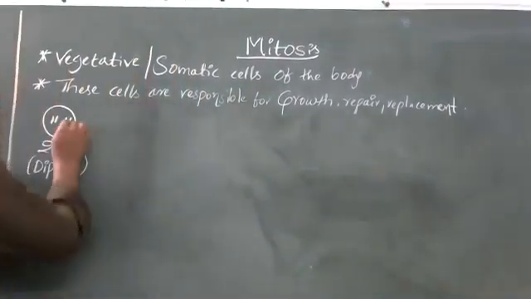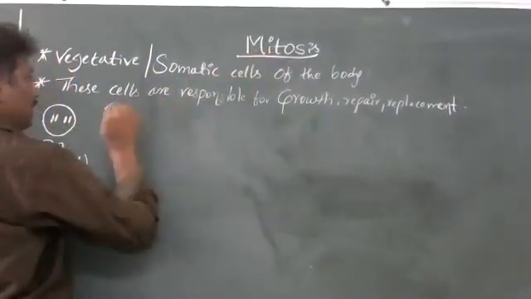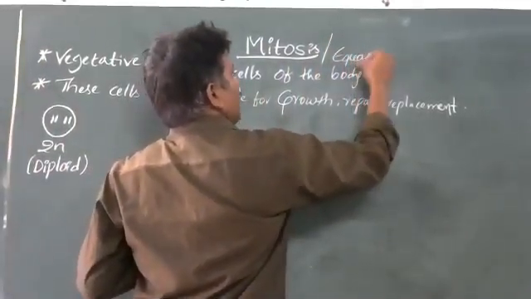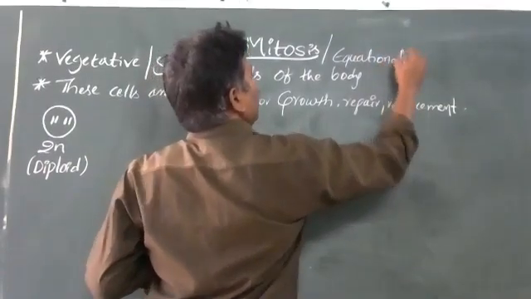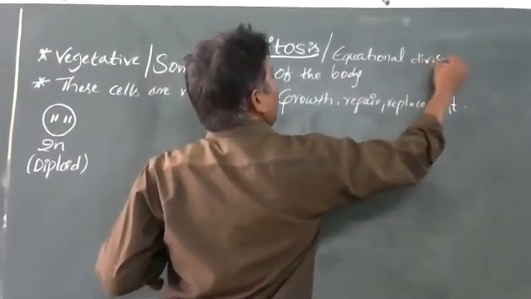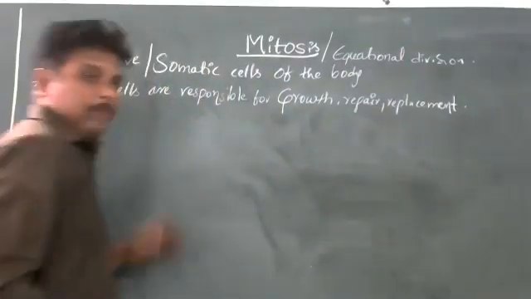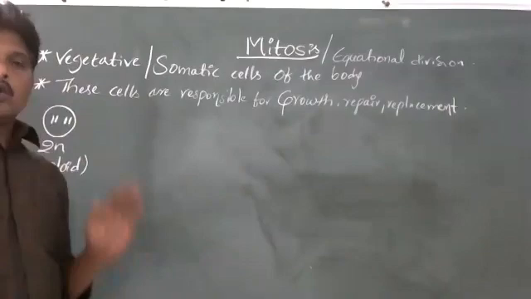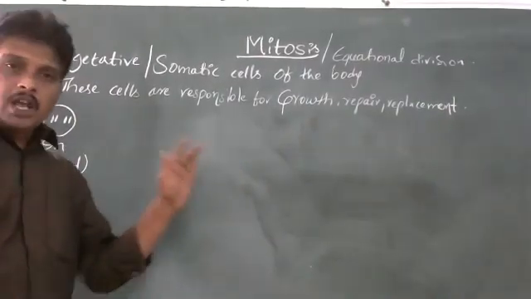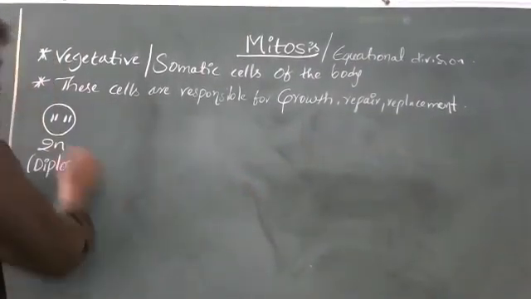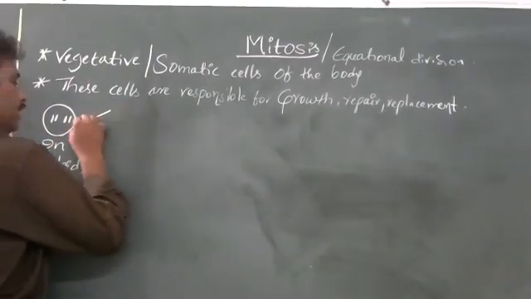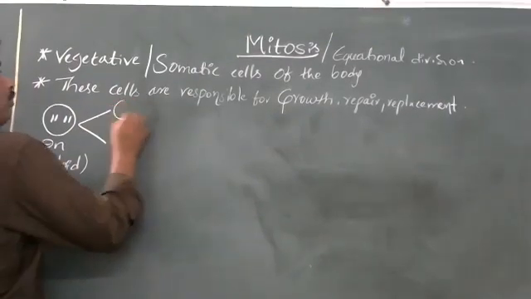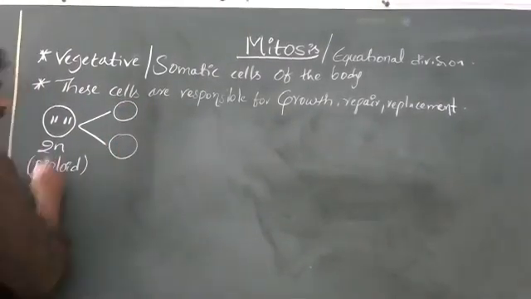Now, if the cell undergoes mitosis, which I already told you is also called equational division, it means the cell divides equally into two daughter cells. If this cell directly participated in mitosis, it gives two daughter cells.